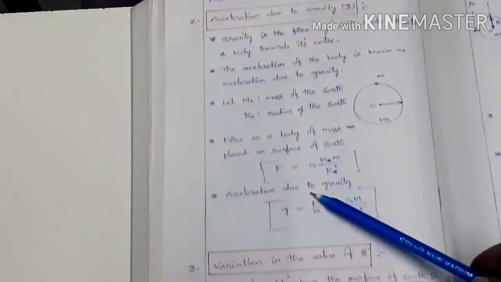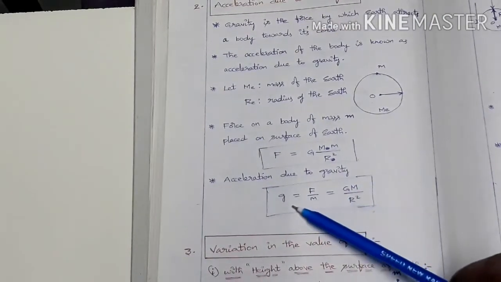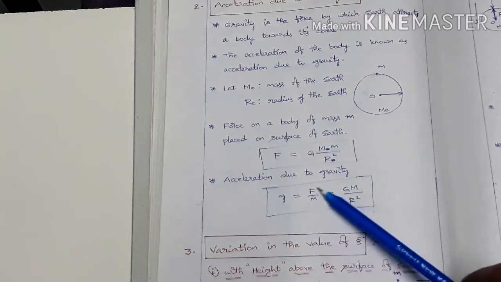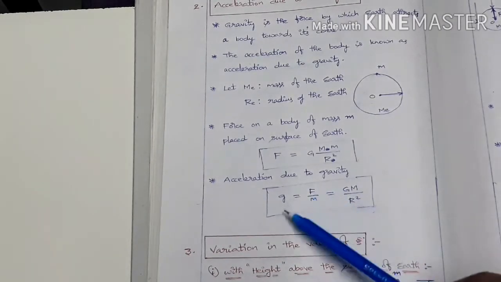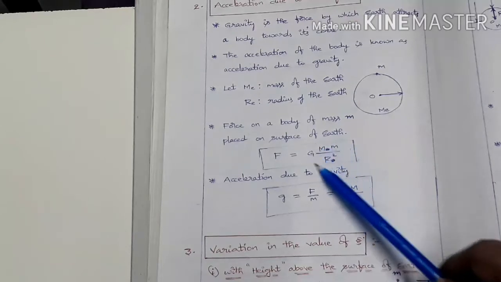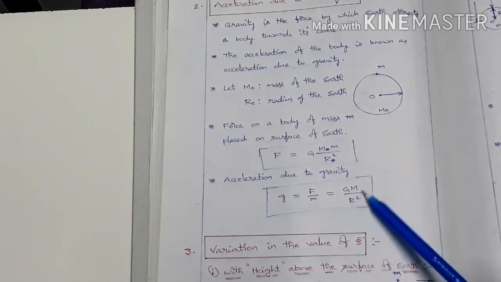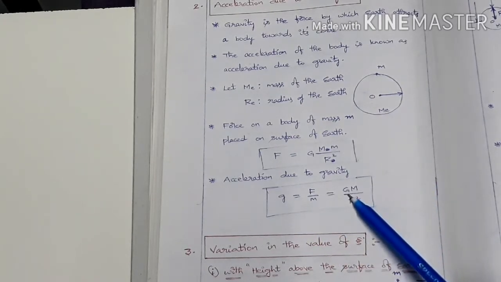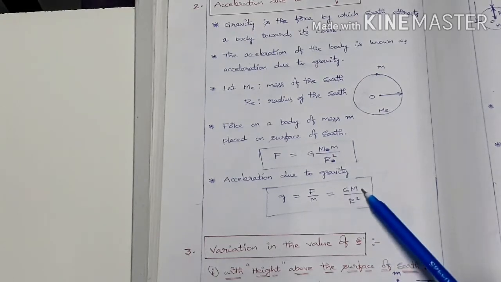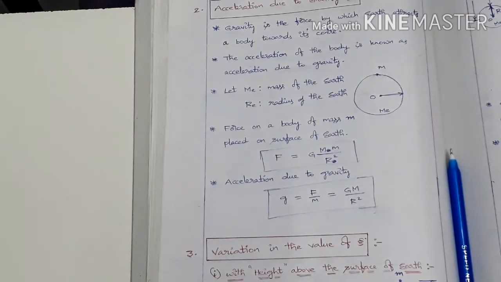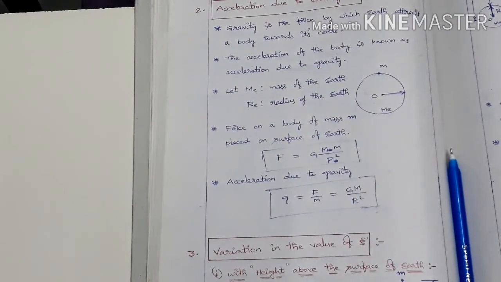So what is the acceleration due to gravity? From Newton's second law, we know F equal to ma, here F equal to mg, therefore g equal to F by m. So here m cancels, so small g, acceleration due to gravity, equal to capital G into capital M by R square. What is capital G? The universal gravitational constant, capital M is the mass of the earth and capital R is the radius of the earth. So small g equal to GM by R square.